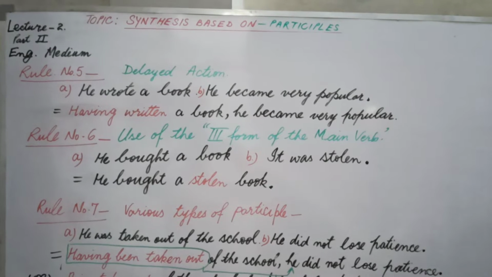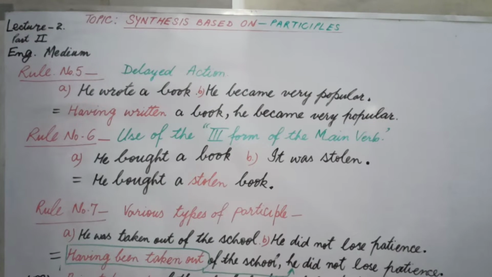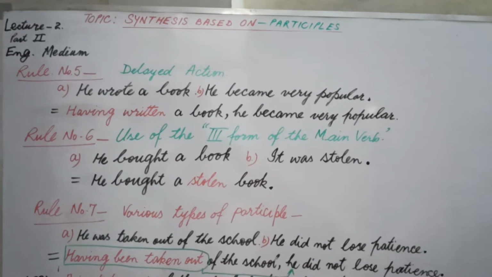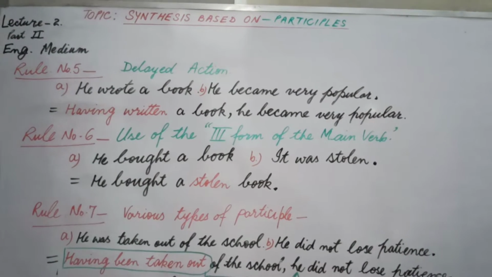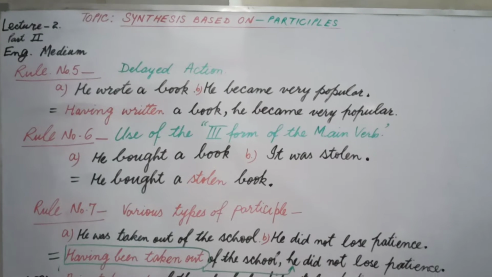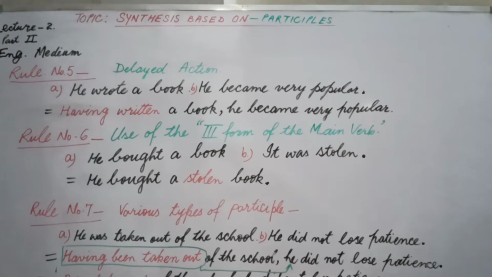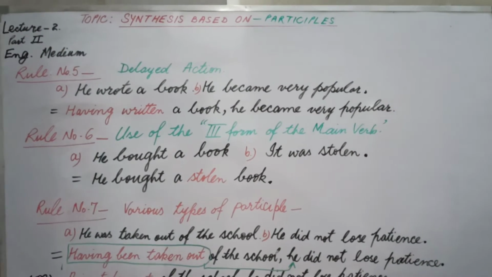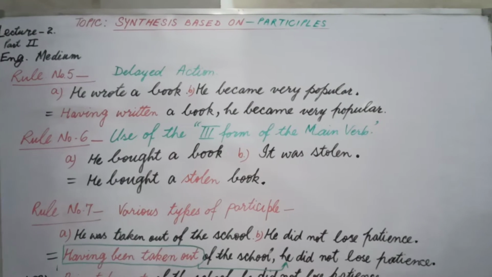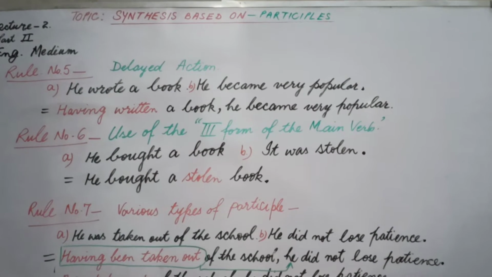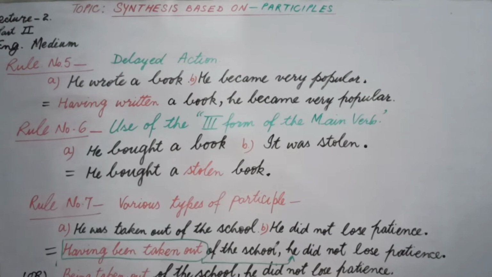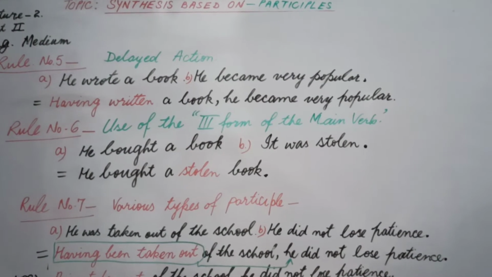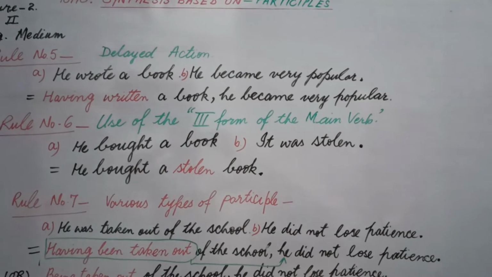Students, today in this lecture 2 part 2, our topic is synthesis based on participles. In this English medium lecture, I would like to tell you that in lecture 2 part 1, we went through up to rule number 4, and on the same topic from rule number 5 we will go ahead. Let's begin with rule number 5, that is known as delayed action.